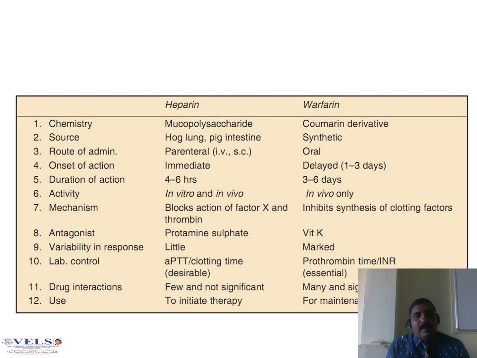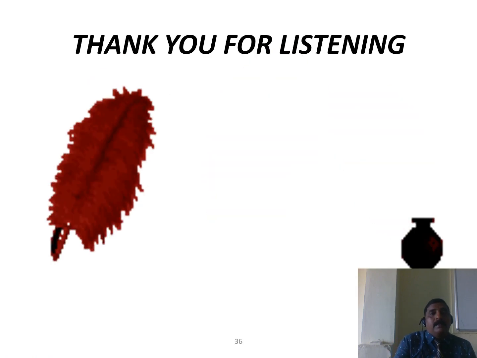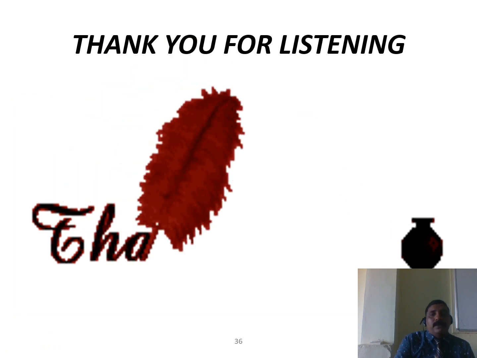This is a simplified table comparing heparin as well as warfarin: advantages and disadvantages, and also chemistry, source, route of administration, onset of action, duration of action, activity, mechanism, antagonist, what type of drug you want to administer, variability in response, lab control, drug interactions, and uses. I can show it in this table. Okay, thank you for your patience.